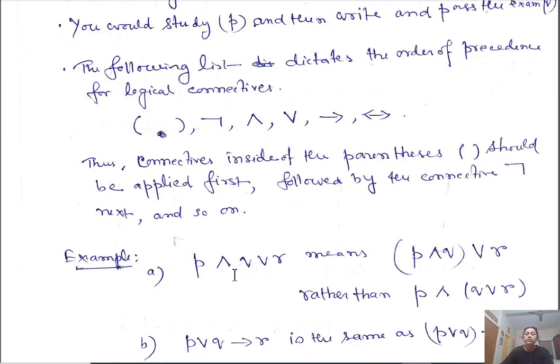You can treat AND as dot and OR as plus, true T as 1 and false F as 0. So this is what we do in Boolean algebra.